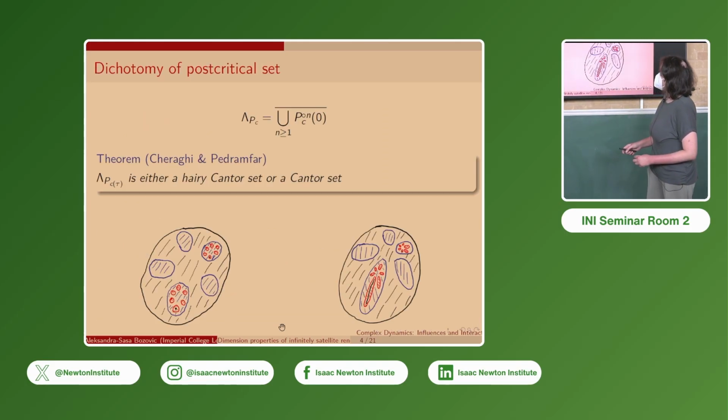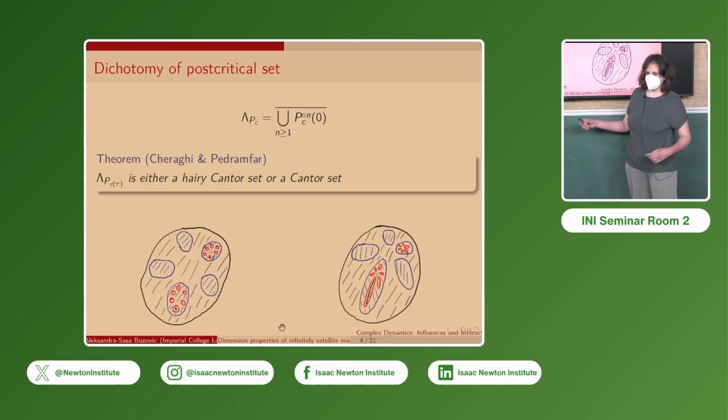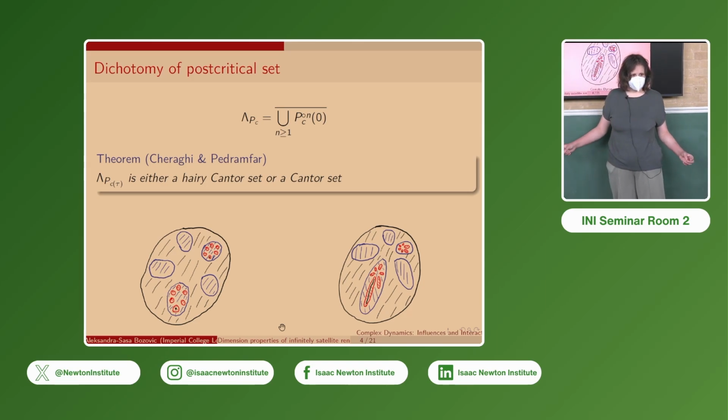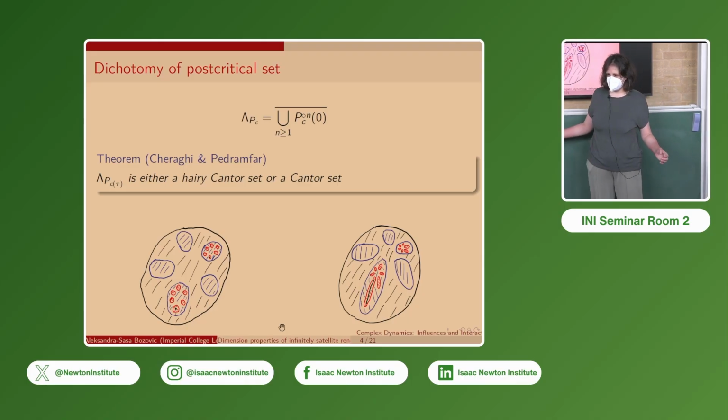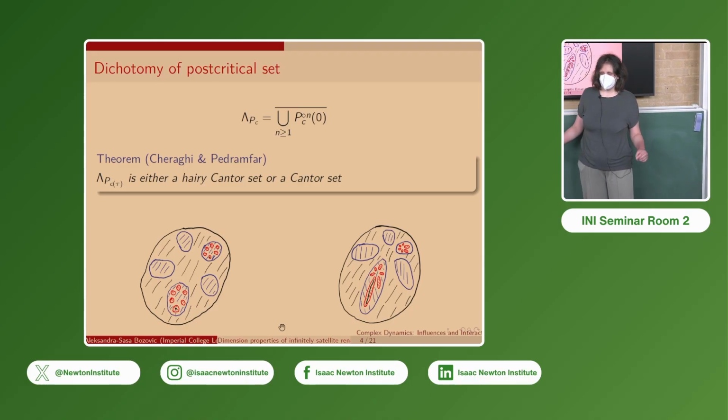We'll be interested in the post-critical set, that is the closure of the forward orbit of the unique critical value. Chéritat and Pedramfar have shown that this post-critical set is topologically either a Cantor set or a hairy Cantor set. So a hairy Cantor set is a topological object which enjoys many of the same universal properties as the Cantor set. However, its components are either single points or Jordan arcs, also known as the hairs.